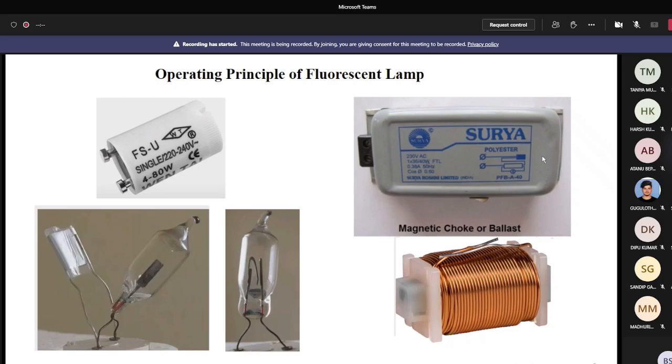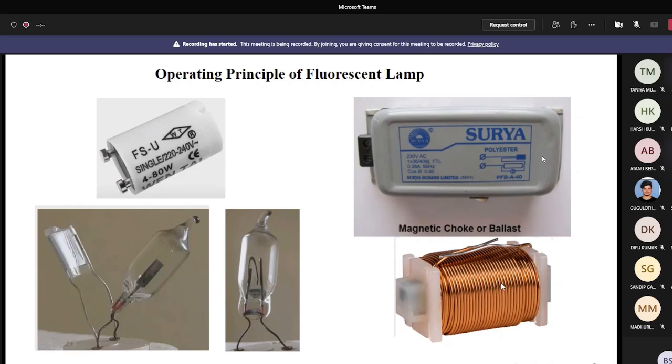There are two types of chokes. One is electromagnetic choke and another one is electronic choke. In figure 3a and 3b you see the glow type starter and the electromagnetic choke. From this figure you can see that the glow type starter consists of one bimetallic strip in parallel with a capacitor. The bimetallic strip consists of one fixed contact and another one moving contact. The electromagnetic choke consists of one inductor coil only.